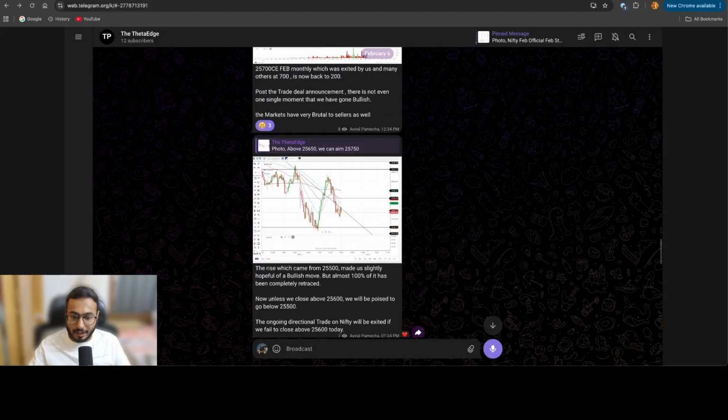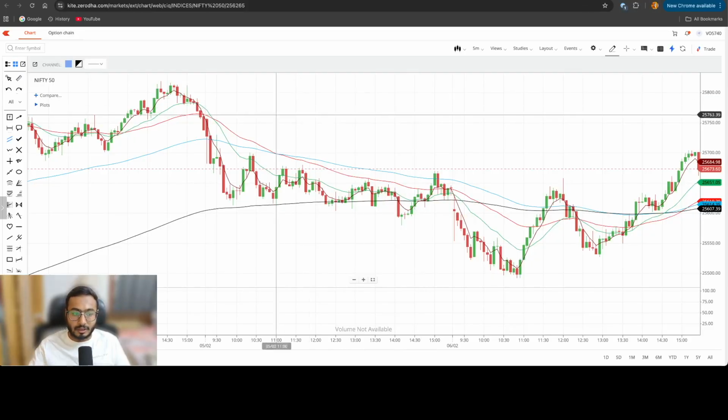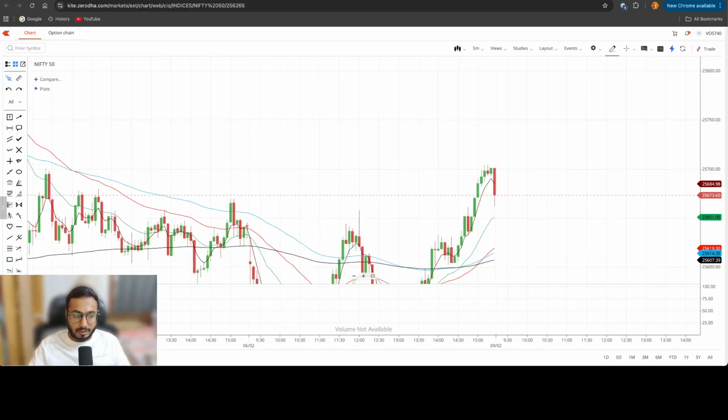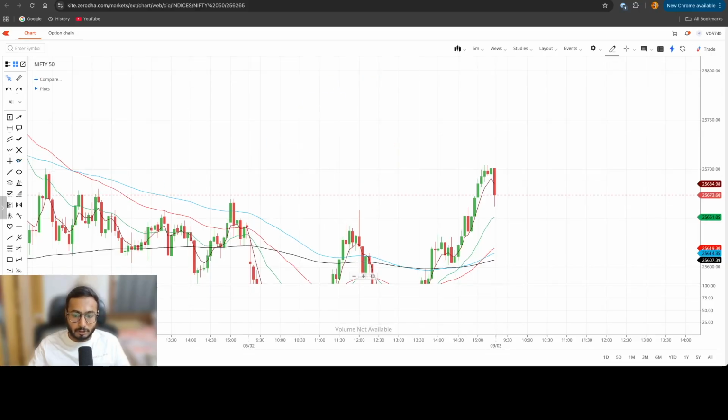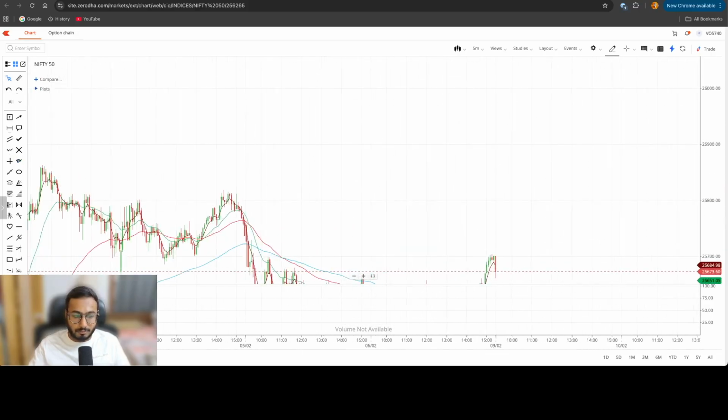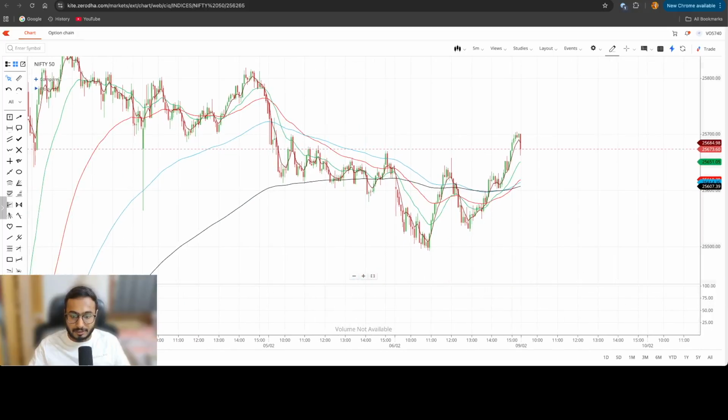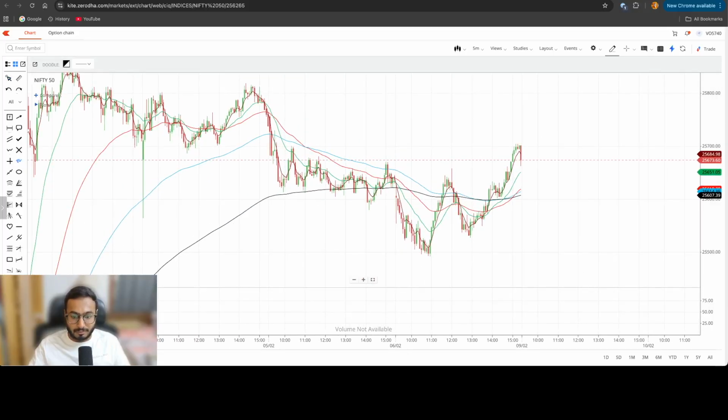Post that, the theory which we always believe in is: if we are coming from a long bearish rally, never buy the first dip. Markets always bottom out using a pattern like this. If you go to the smaller time frame for Friday's price action, you can see the exact same structure.